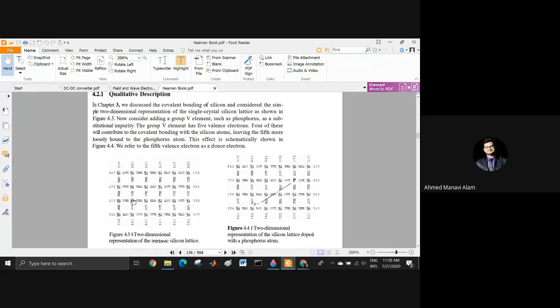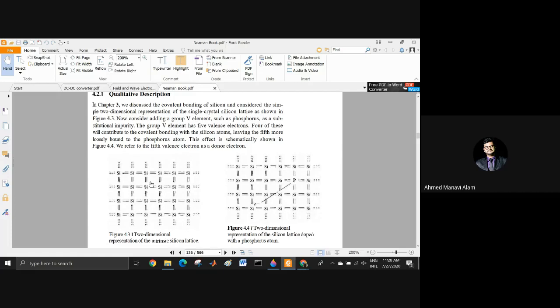Now, what I am doing here is adding phosphorus. As you know, phosphorus is a group 5 element.